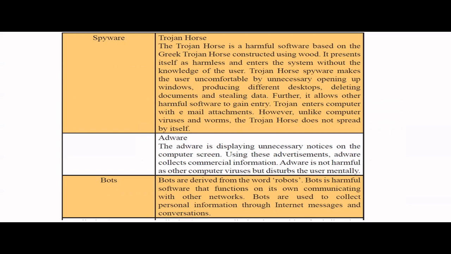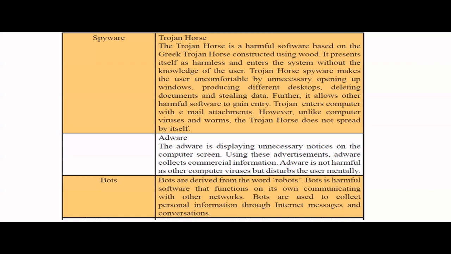So the Trojan horse, we use that word where this software seems to be very harmless, right? And it enters the system without any notice. But then it will do a lot of uncomfortable things like opening unnecessary windows, producing different desktops, deleting things, stealing things, sending your information to a third party without your knowledge. So these things don't spread themselves, but they steal the information or do some harmful things to the computer.